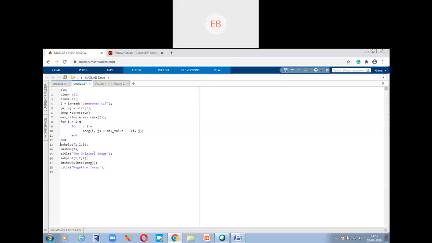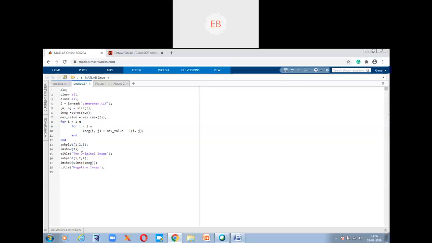Since I want to display my first image, the original image, this is 1. So subplot of 1 comma 2 comma 1: row number, column number, and the image number. Then I want to show the image in the form of a figure, so I will use the imshow function.